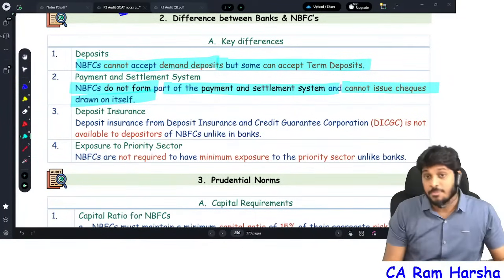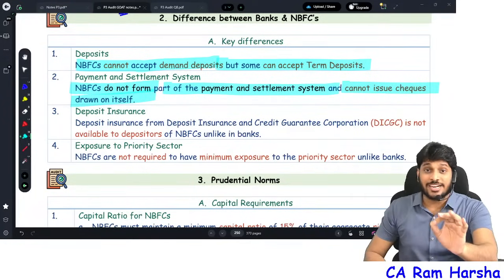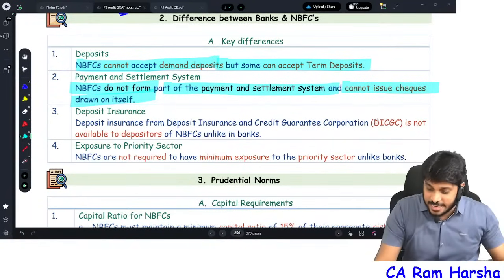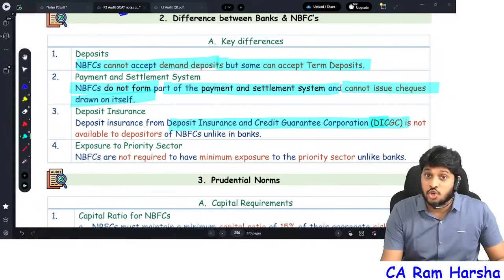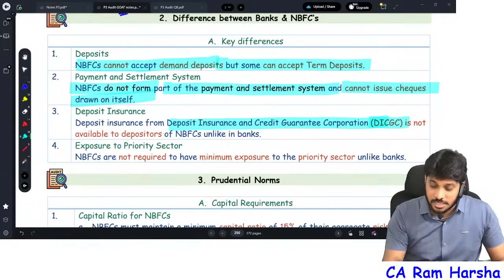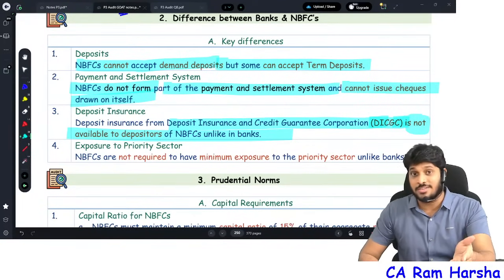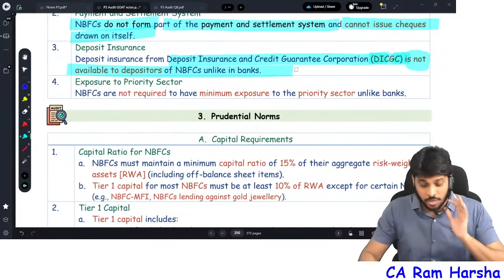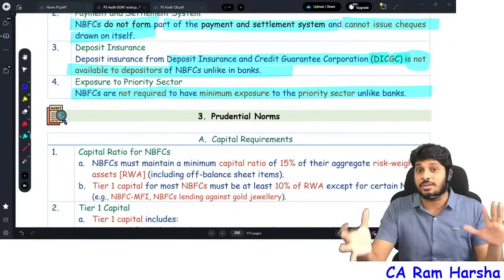I don't know how many of you know this. If you have a bank balance, your deposit is protected up to 5 lakh rupees. If the bank becomes insolvent, there is the Deposit Insurance and Credit Guarantee Corporation, with insurance up to 5 lakhs in case of banks. This facility is not available to NBFCs. That is the reason why NBFCs offer a higher rate of interest, because the risk is high with NBFCs. Banks have to lend a minimum amount to priority sectors. NBFCs are not required to lend to priority sectors like banks. There is no minimum requirement to lend to priority sector.